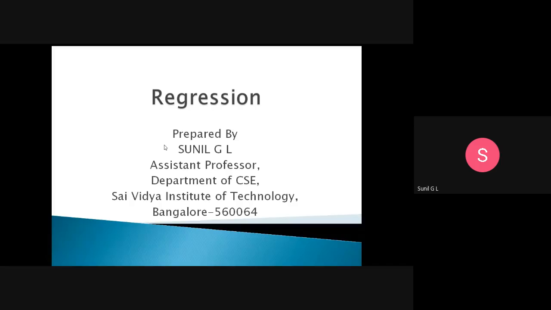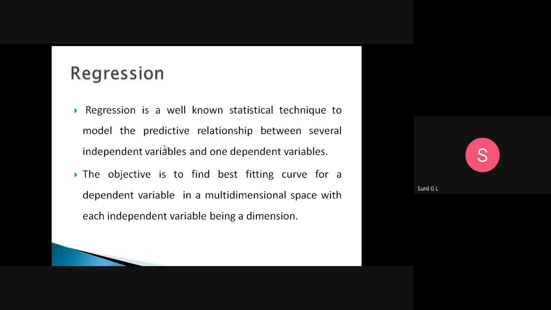About the concept of regression. What is regression? Regression is a well-known statistical technique to model the predictive relationship between several independent variables and one dependent variable.